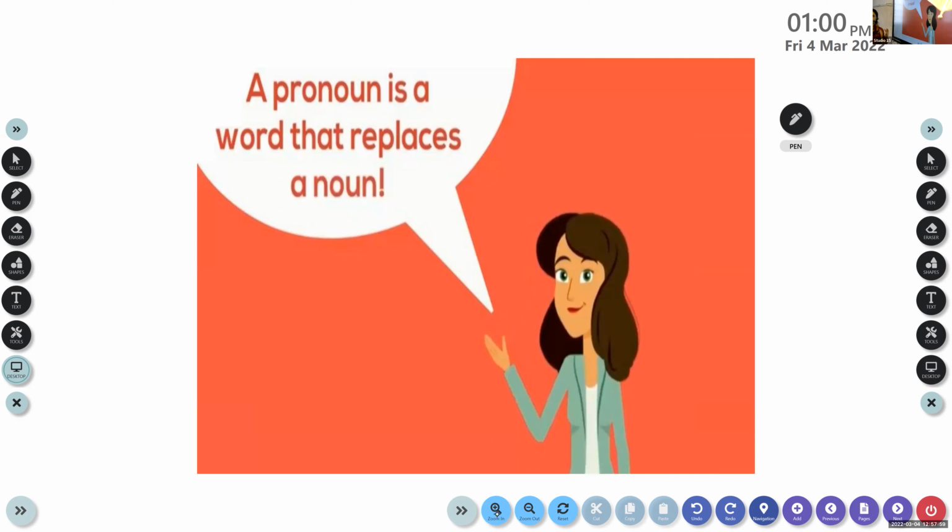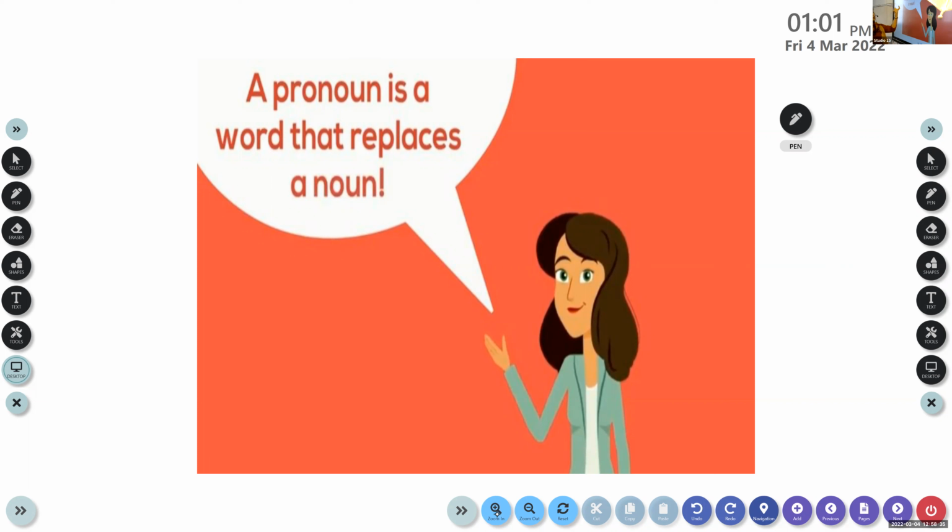Grammar, I have already told you before, is a topic where you have to listen and understand the concept. If you understand and remember the concept, you'll be able to write the examination and score full marks. It is not necessary to sit with the books in front of you. No question answers, no meanings, no opposites, nothing is there. The only thing is what is a pronoun, what it is used for, and how it should be replaced with a noun. That is what you have to know in this topic.